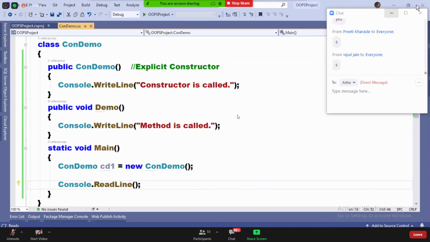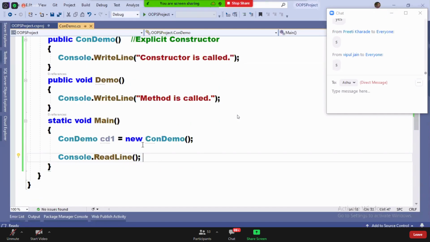And now you'll be wondering, so where did you call the constructor? It got executed. Where did you call this constructor, and how did it get executed? This will be a big doubt in our minds now. So guys, whenever you create the instance of a class, we call the constructor.